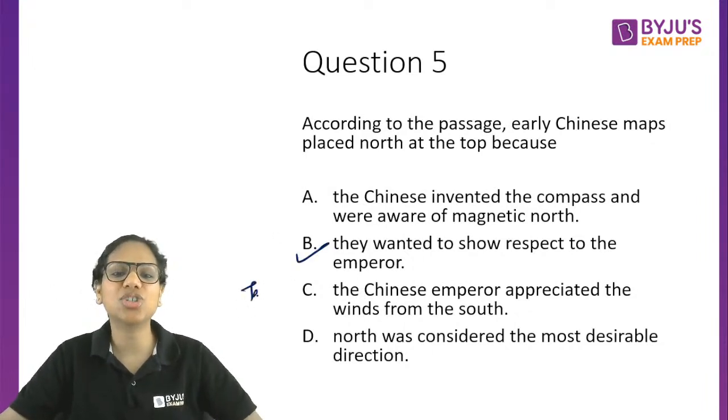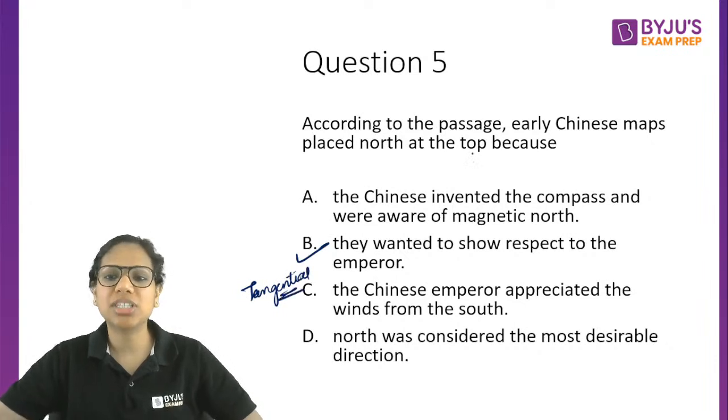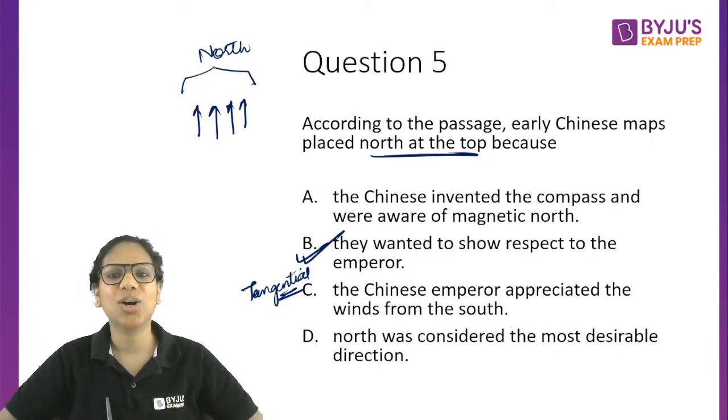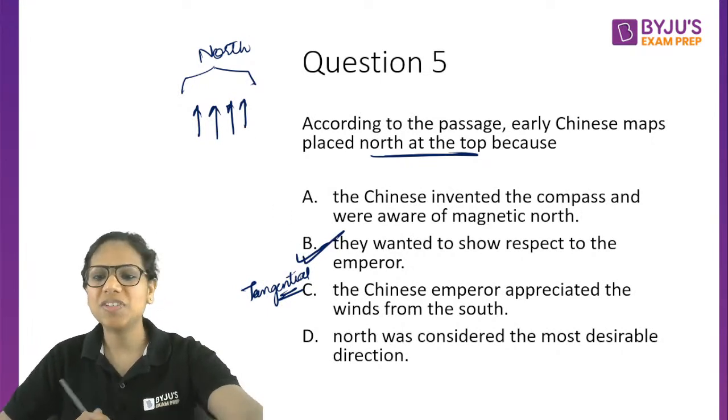C is tangential in nature. It is still not explaining why north is at the top, because the emperor sat in the north and people looked up to this emperor. That is the reason. B. Okay. Hope this is clear.